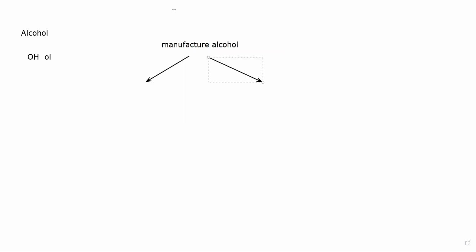One is by hydration, or addition of water, to alkene. That is one thing. And the other one is fermentation of glucose. These are the two ways. We discussed the advantages and disadvantages as well.